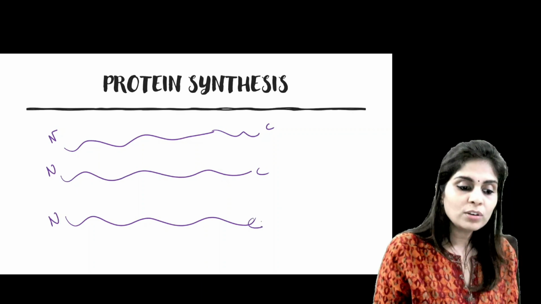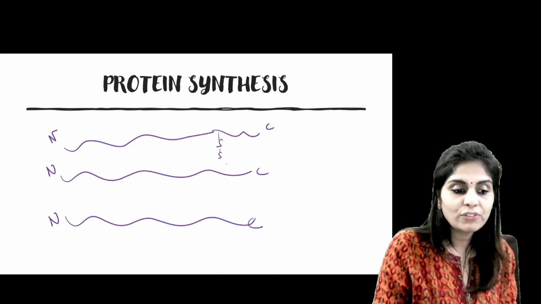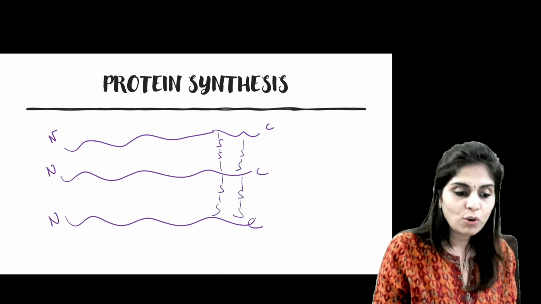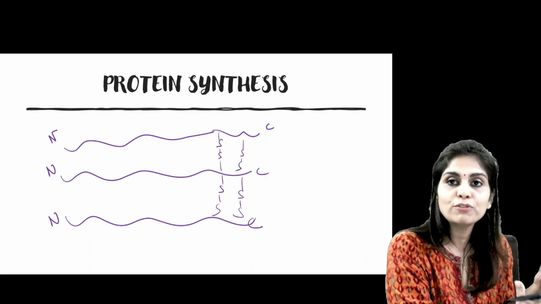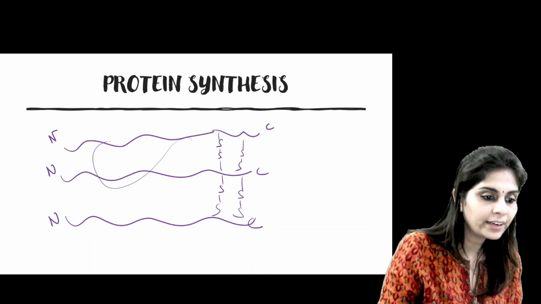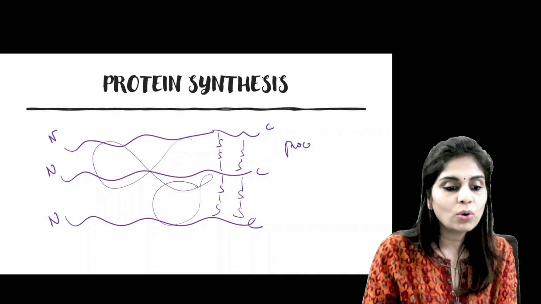And carboxy terminal ends of these 3 polypeptide chains try to form disulfide bridges. And this disulfide bridge formation facilitates or initiates the process of helical conformation formation. So once they come close together, they all get integrated in a helical fashion. And this is how you get a procollagen.